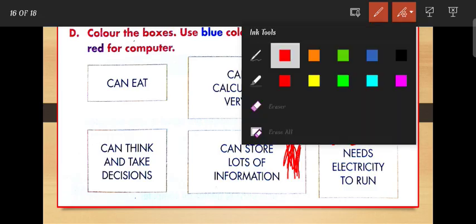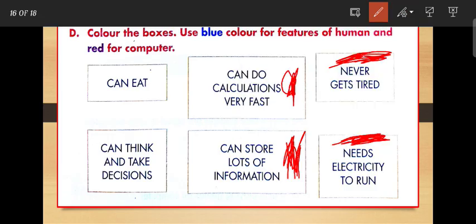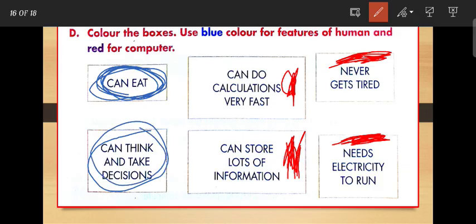Next is human. A human can eat, but computer does not need food. The computer runs on electricity. Next is, can think and take decision. The human can think and take decision. So these are a few features of computer and human.